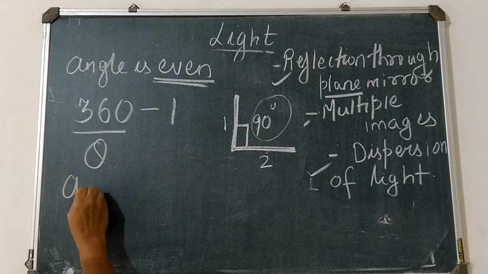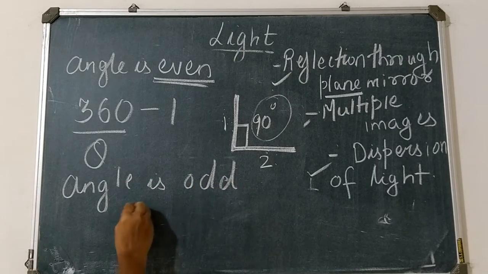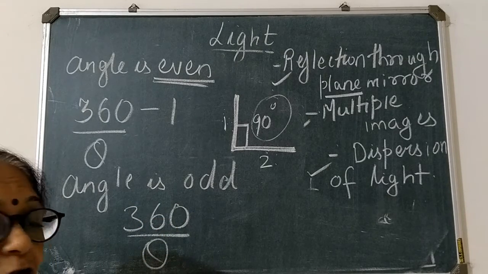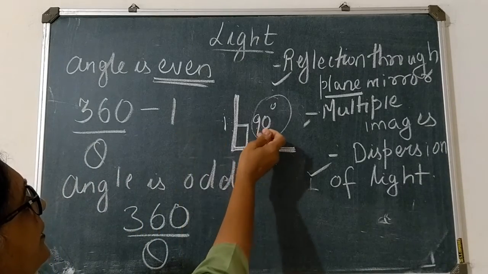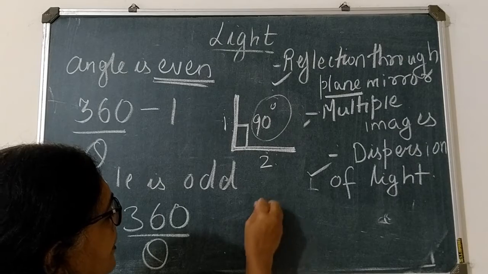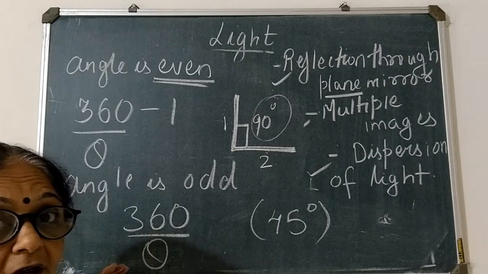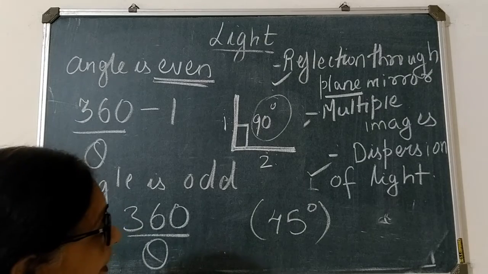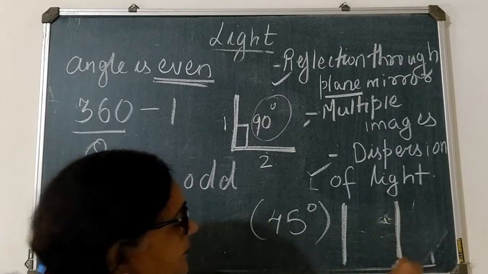And if the angle is odd, then you will use the formula 360 divided by theta. So you will come to know how many images will be formed. If you wish, you can try out with 90 degrees, which is an even number, and you can try out with 45 degrees, which is an odd number. So you will solve it and come to know how many images you will obtain. And if the two mirrors are placed parallel to each other, facing each other, you